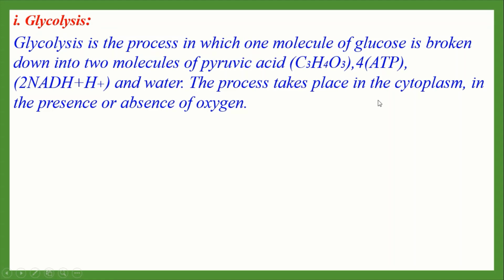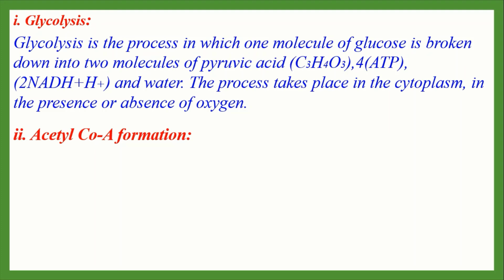In this process, no oxygen is required. It is the initial stage for both aerobic and anaerobic respiration. It takes place in the cytoplasm of a cell. So 2 molecules of glucose produce 4 molecules of ATP and 2 molecules of NADH2.